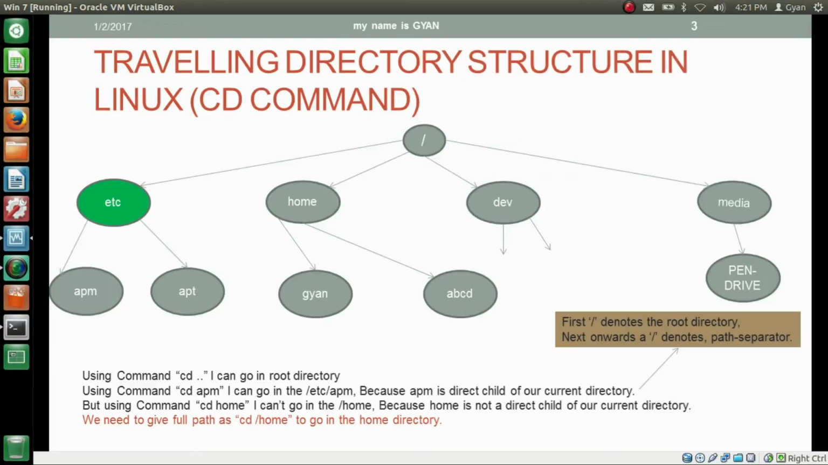So if our current directory is /etc, the green color node, and I want to go to the /home directory, we need to give the full path as cd space slash home to go into the home directory. So whenever you want to go to a directory which is not a direct child of your current directory, not contained within your current directory, then you must provide the full path name from root to that directory, like we provided /home for home.